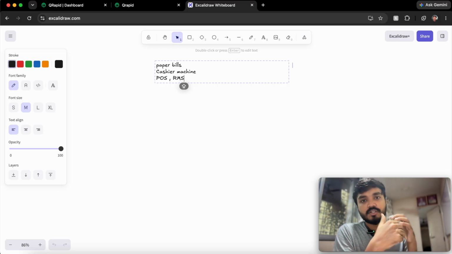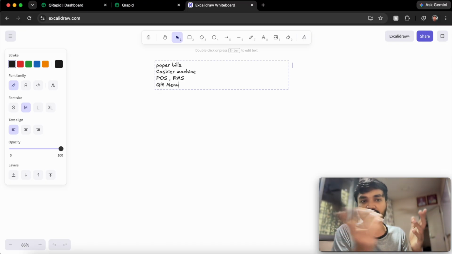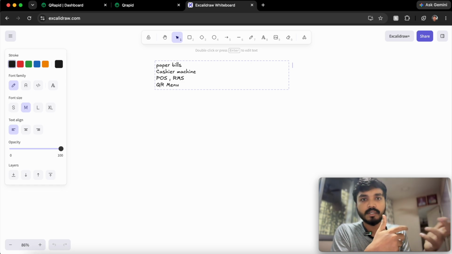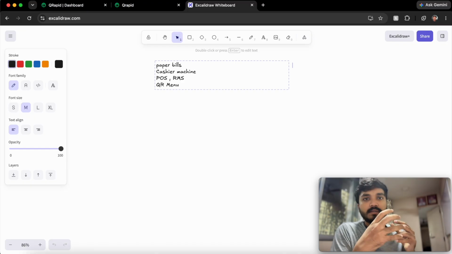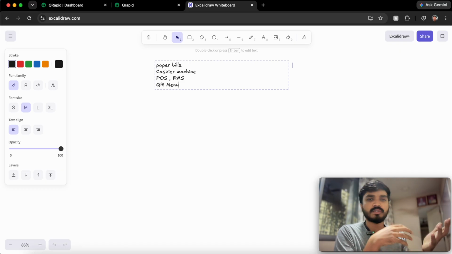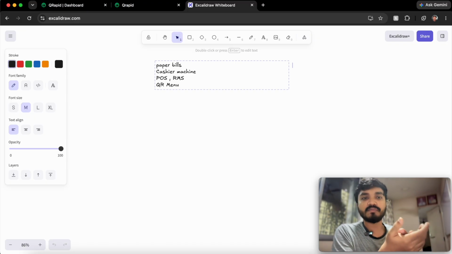But after COVID, to be precise, people started switching to better solutions, which are QR-based solutions. For example, a QR menu. If you go to any cafe or restaurant, you might have seen that you just scan from your phone, and you can see the menu and also place orders from your phone. Many restaurants don't have the ordering feature because they want waiters to interact with the customers. But many restaurants do have this ordering feature as well.